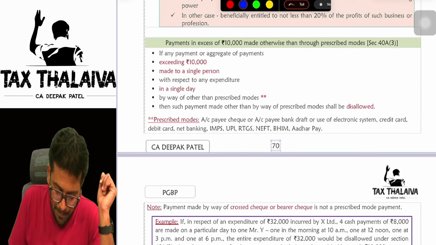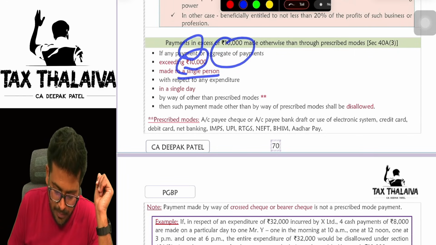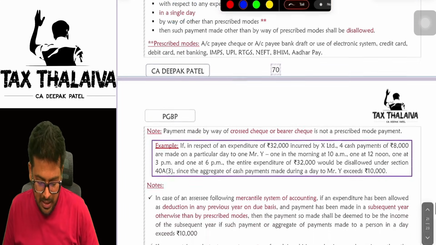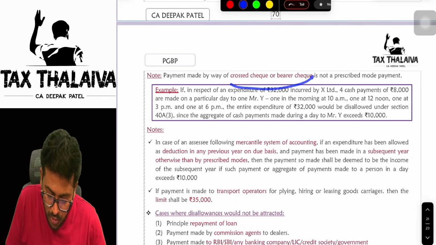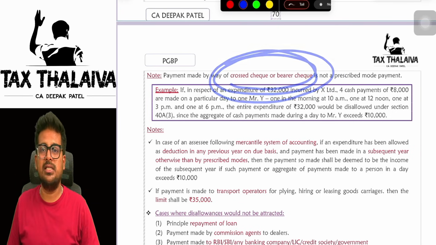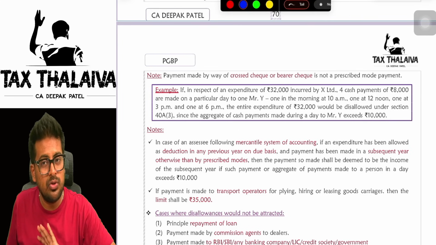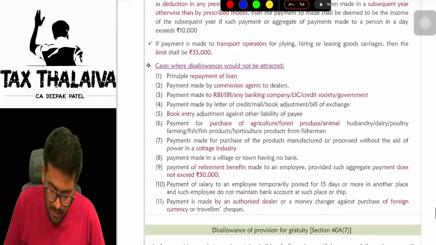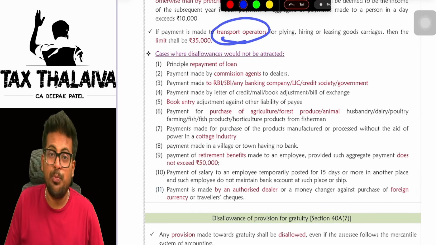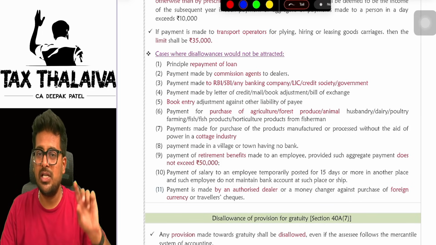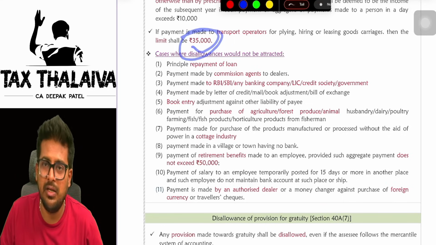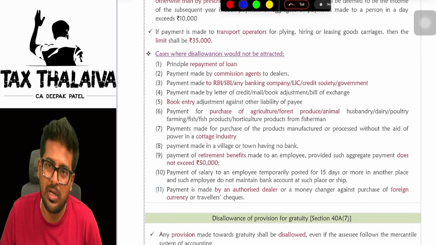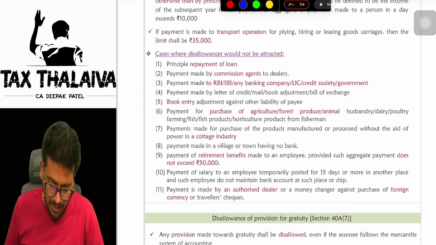Are you getting this? If any payment or aggregate of payment exceeding 10,000 is made to a single person in a single day other than the prescribed modes, that will be disallowed. Mind you, a crossed cheque or a bearer cheque is a kind of cash only. Even though it is a cheque, it is not a prescribed mode payment. Now, in the case of transport operators, the limit is not 10,000, the limit will be 35,000. So for a transport operator, if you make payment up to 35,000, you can make payment in a mode other than the prescribed modes.